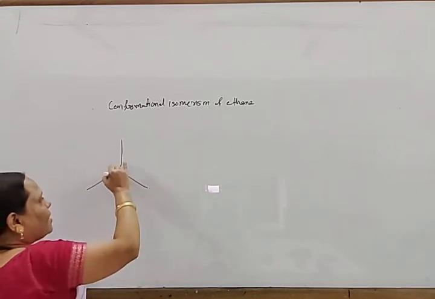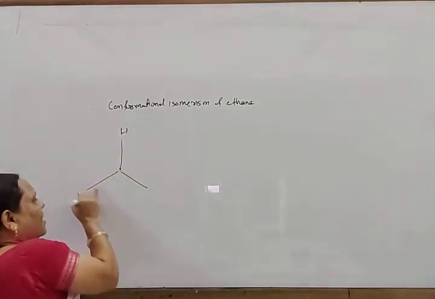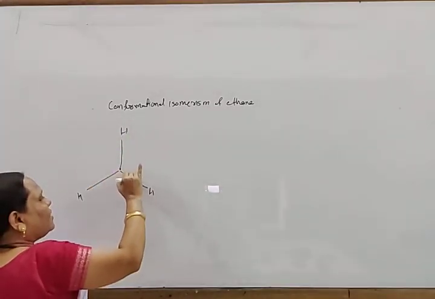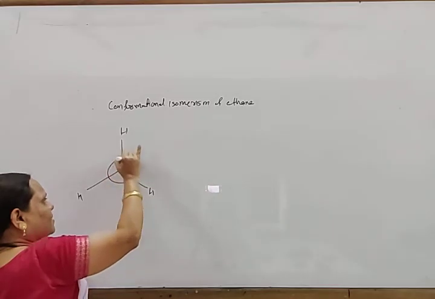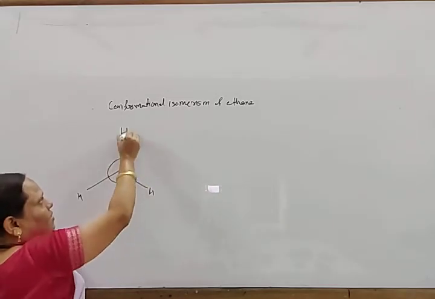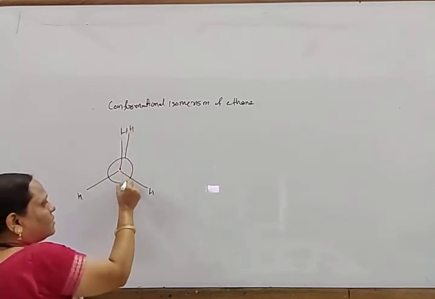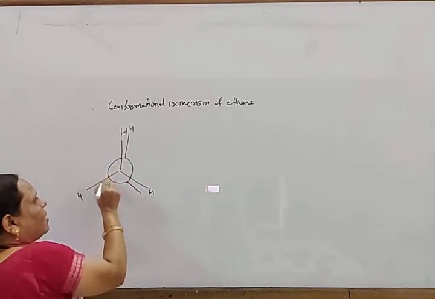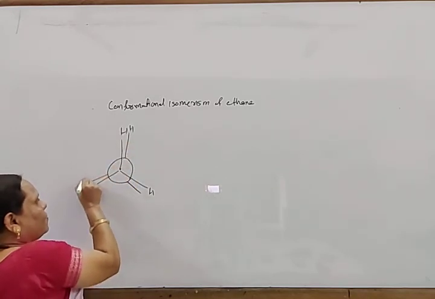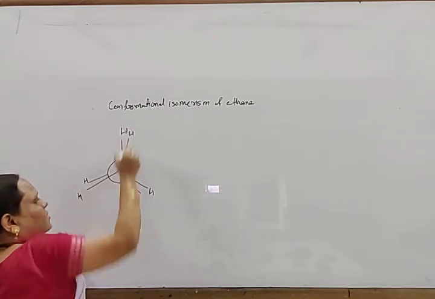The back carbon is represented by a circle, and the three hydrogen atoms are also there. If one hydrogen remains just behind another, and the same for the other two, this type of configuration is known as eclipsed configuration.